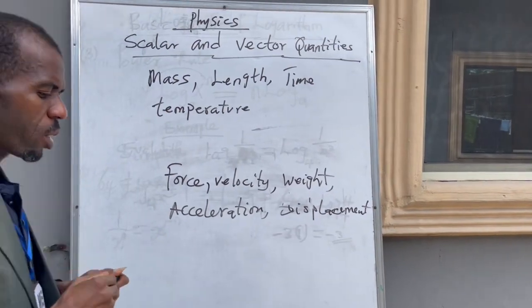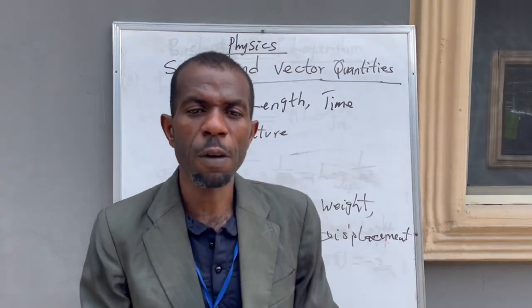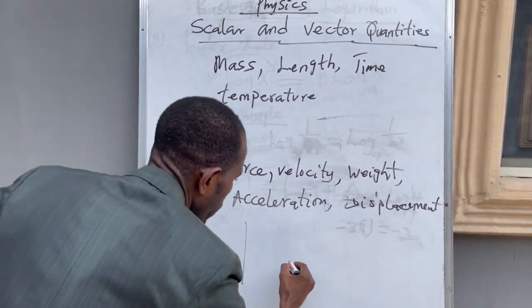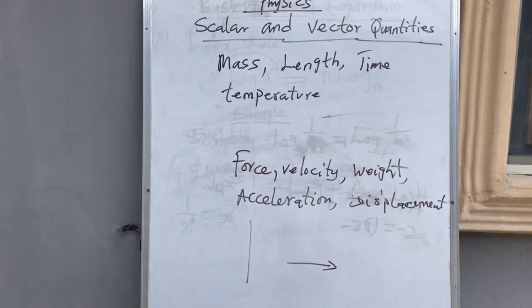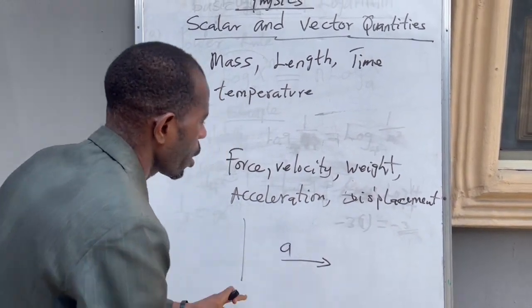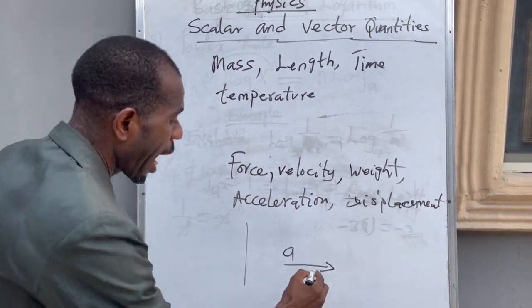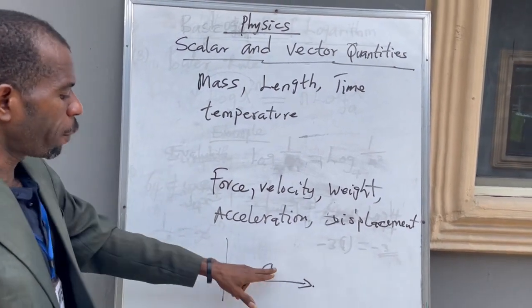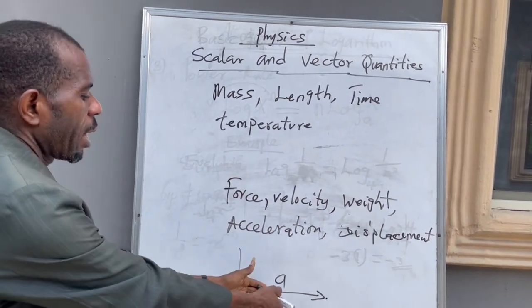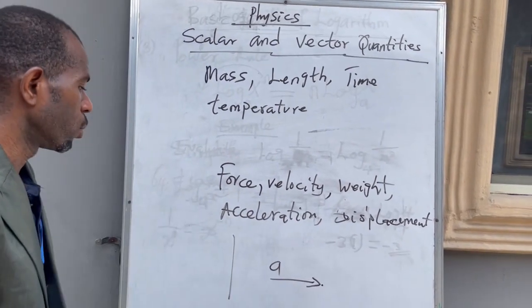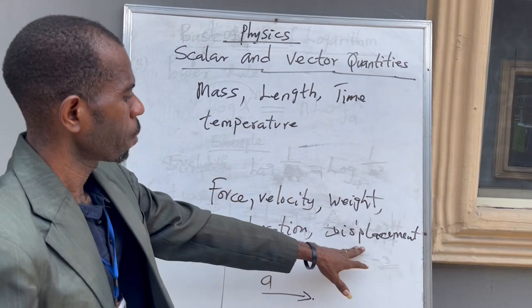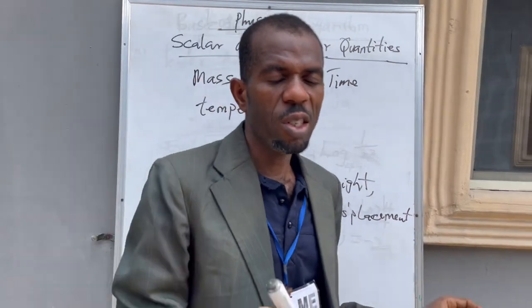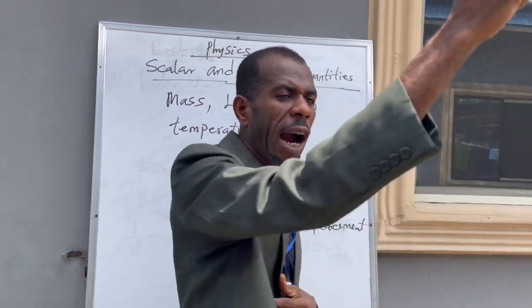a vector quantity. And vector quantities are represented by an arrow. So this represents a vector, for example, vector A. The arrowhead is the one that tells us the direction of this vector. So a vector has both direction and magnitude. Now, displacement as a vector quantity is a distance that is measured in a specified direction.